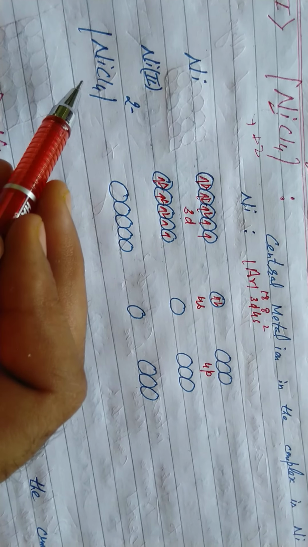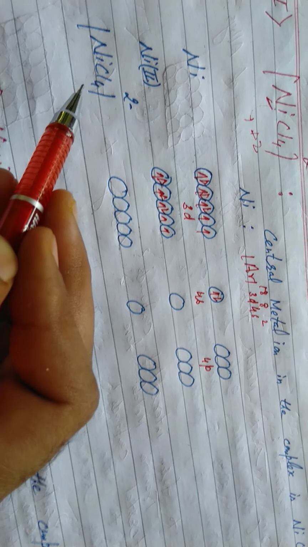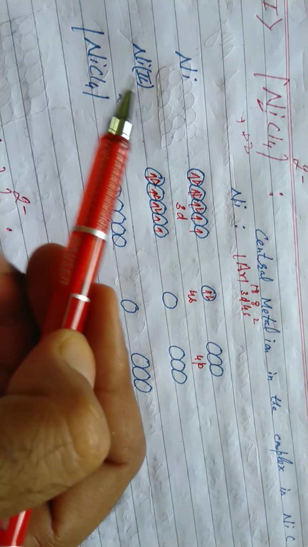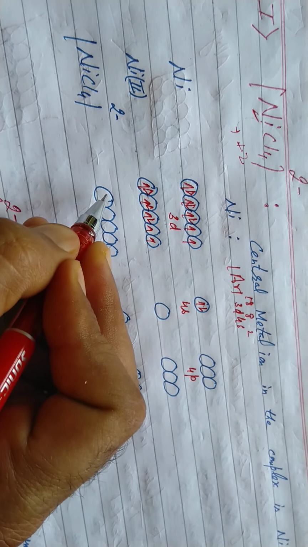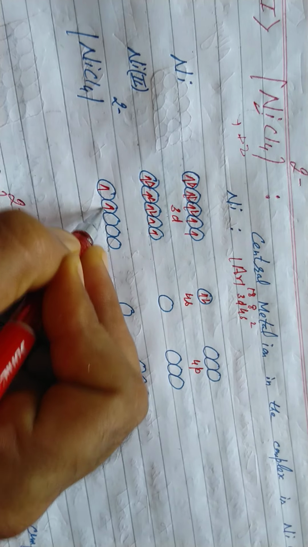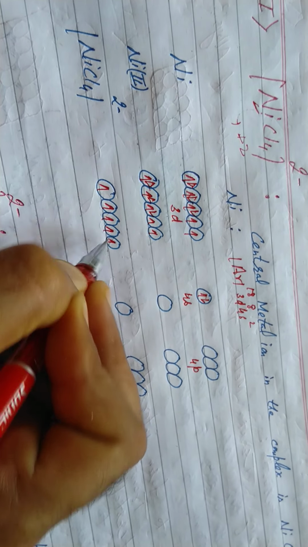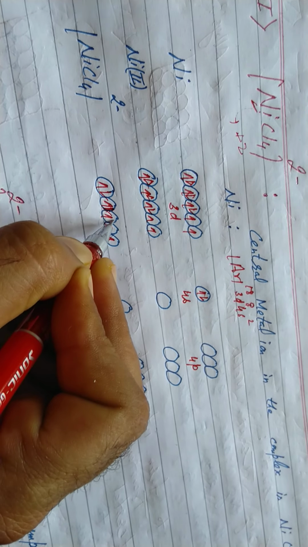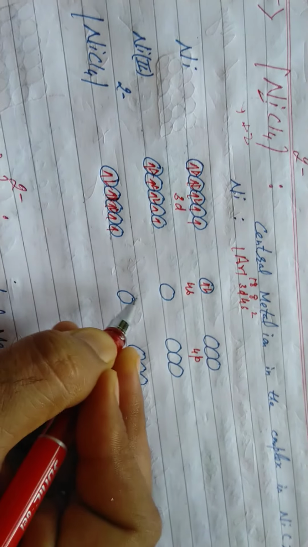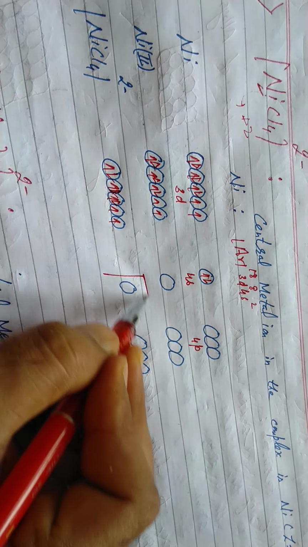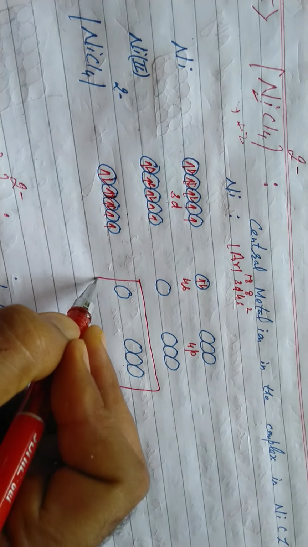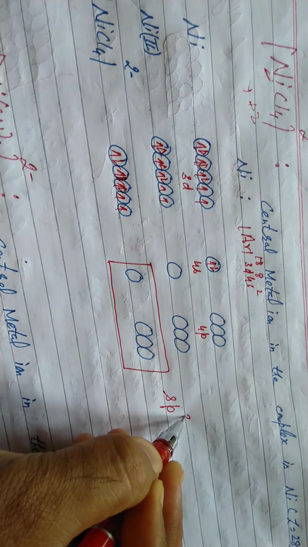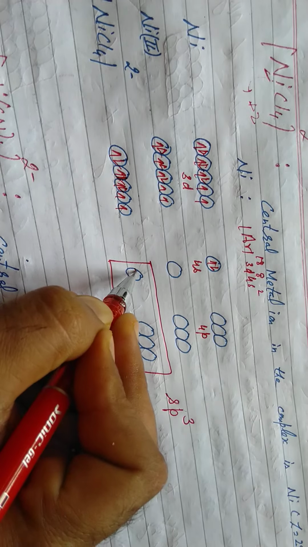Students, it is clear it is a weak field ligand. We got the idea, it is a weak field ligand, 100% sp3. Electrons will not pair, electrons will remain as such. d8, 1 2 3 4 5 6 7 8. What will happen? It's a weak field ligand. In this complex, the metal ion undergoes sp3 hybridization.